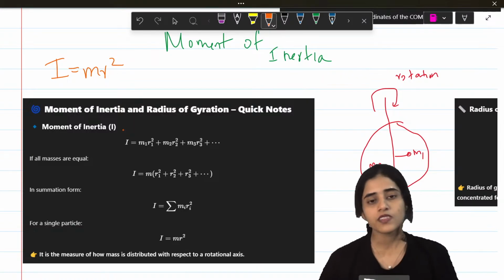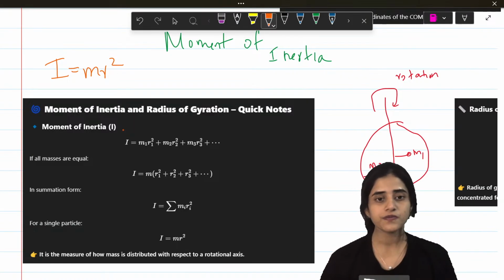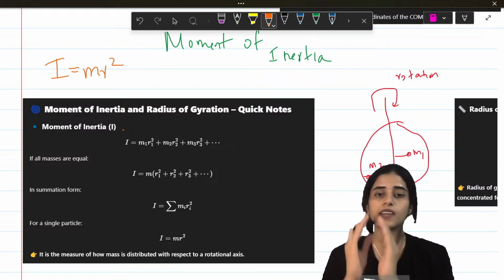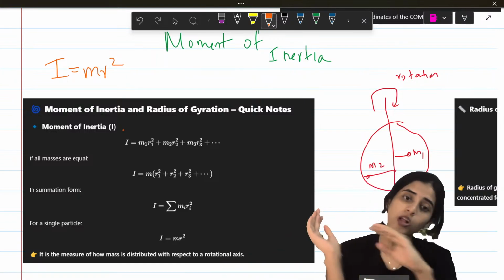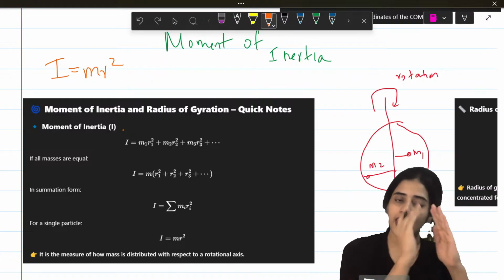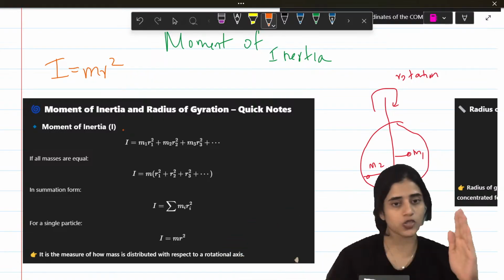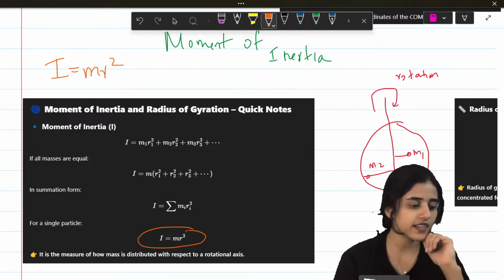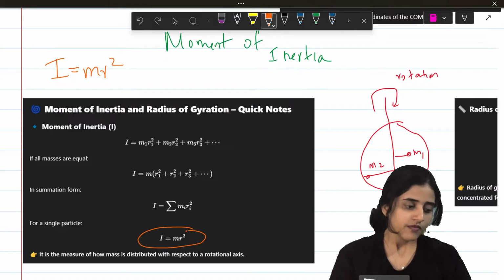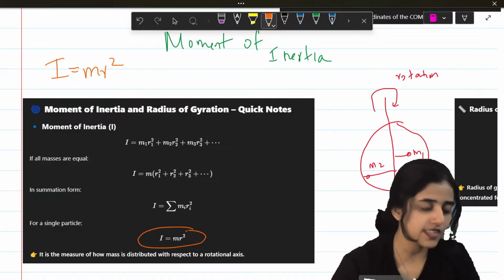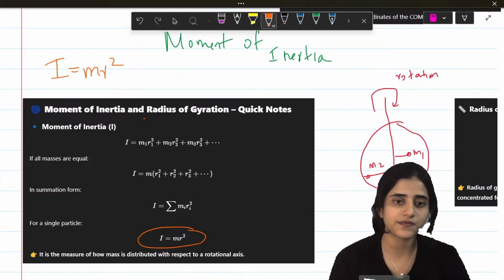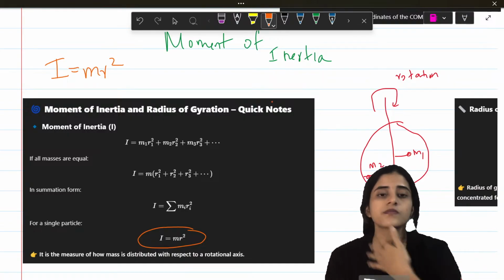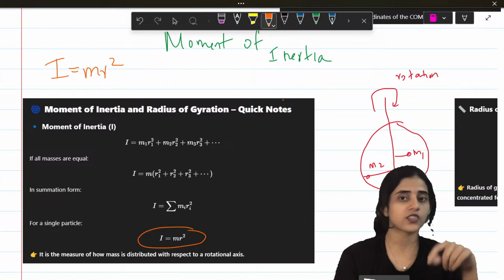If I have 5 masses, it will become m1 r1 square, m2 r2 square, m3 r3 square, and it goes on. If all the masses are the same but there are different distances, it is m times r1, r2, r3, r4, each squared. So for a single particle, I is m r square. They might ask questions based on center of mass as well. Again, I've only taken the most important topics. You need to know the center of mass of various objects. I'll show you.